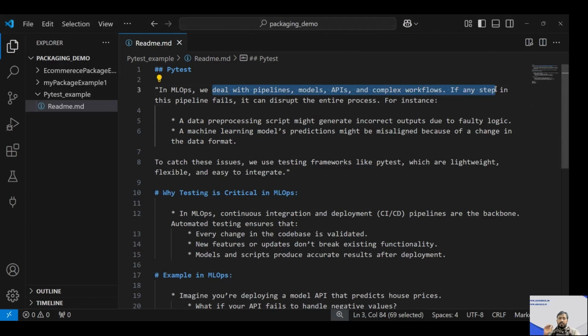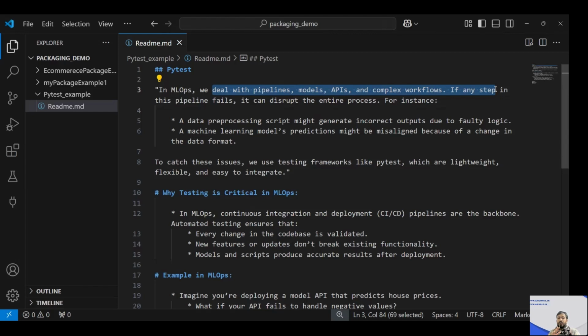For example, suppose I write some faulty logic and my data pre-processing generates some incorrect output. Like, it needs to generate integer values and it is generating string type values, right? Now, a machine learning model prediction might be misaligned because of a change in a data format. That can be a chance.